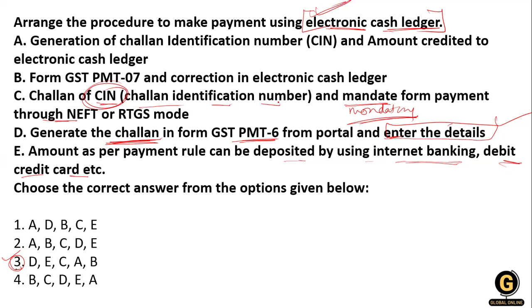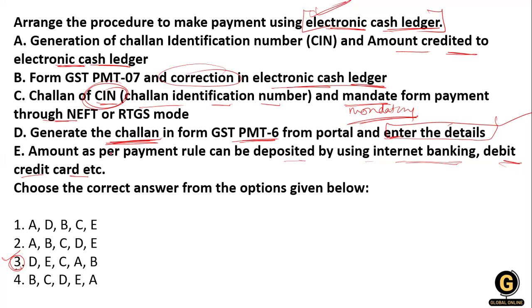And after you fill in the challan identification number, the amount is credited to the electronic cash ledger. Once it is credited, the form GST PMT 07 is used for whatever correction we need in the electronic cash ledger.